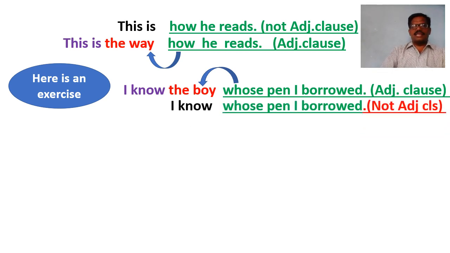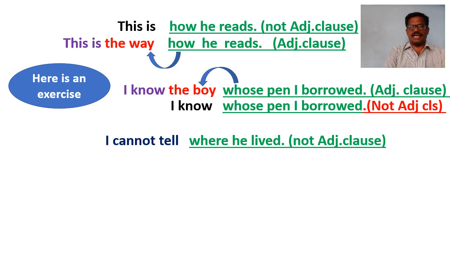Whereas here, I know whose pen I borrowed. Here the whose pen I borrowed is also a subordinate clause, but it cannot be called an adjective clause because it has no antecedent before it. It has no noun phrase that goes before it. So it is not an adjective clause.